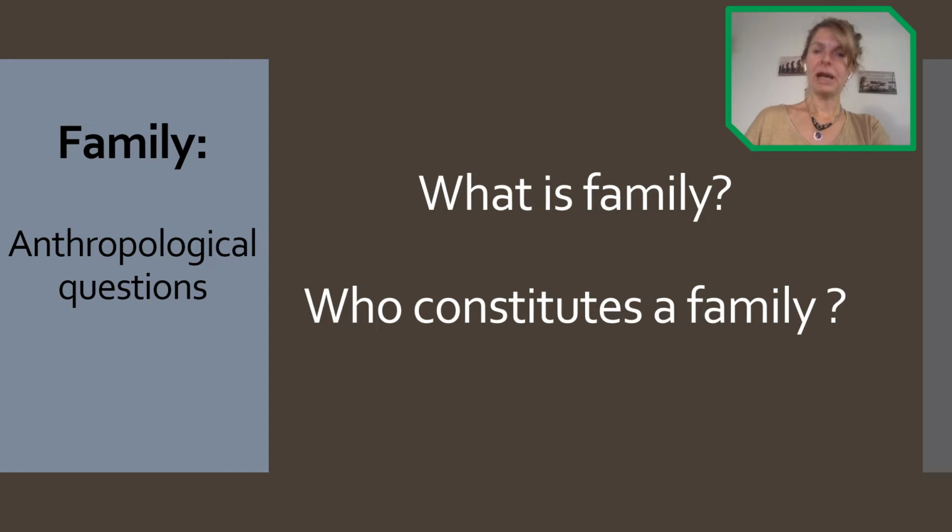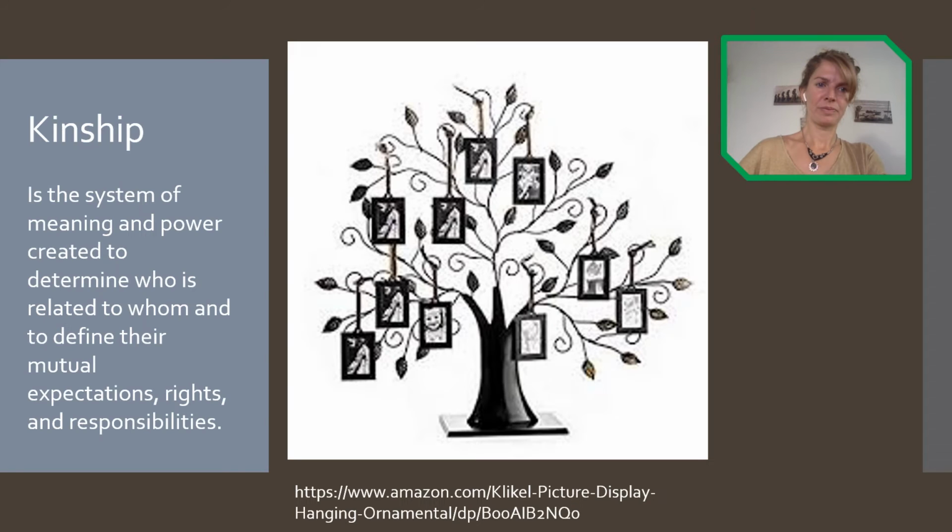So here I will talk about kinship now, and it will also help us to understand who is part of the family. So what is a kinship system?